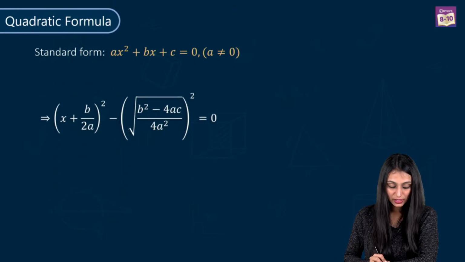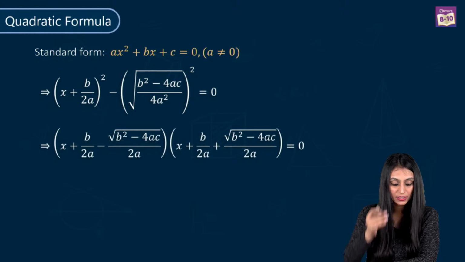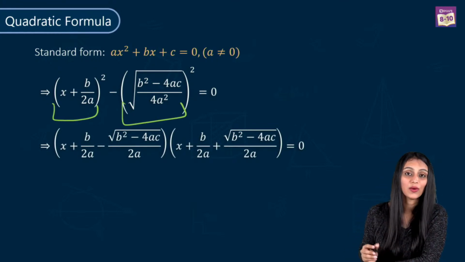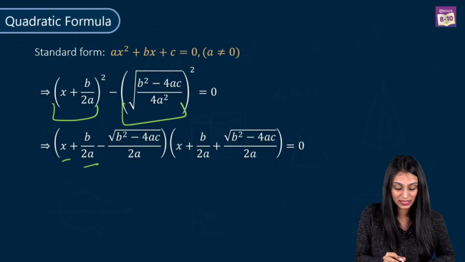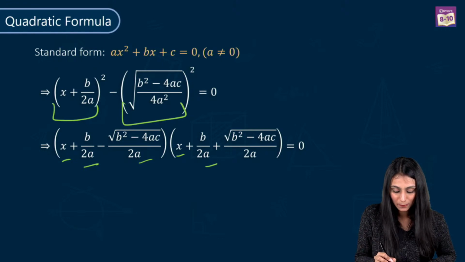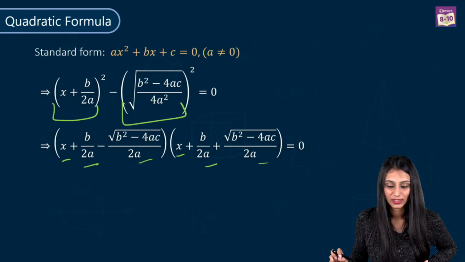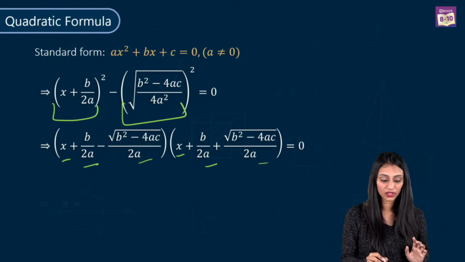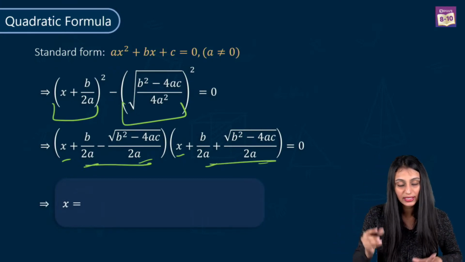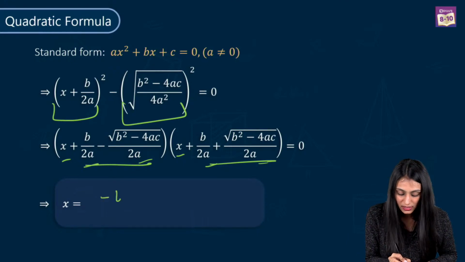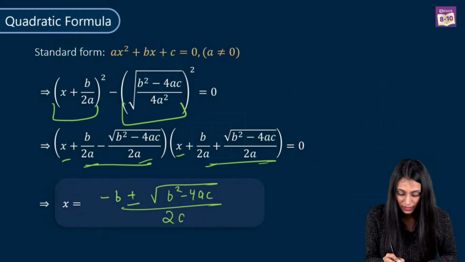Alright. So after this, what do we have here? It's again a square minus b square. So a plus b, a minus b, I'll get x plus b by 2a minus square root of b square minus 4ac by 2a, x plus b by 2a plus square root of b square minus 4ac by 2a equal to 0, right? Alright. So from here we get the value of x. If I take both of these to the other side, we get minus b plus minus square root of b square minus 4ac by 2a.